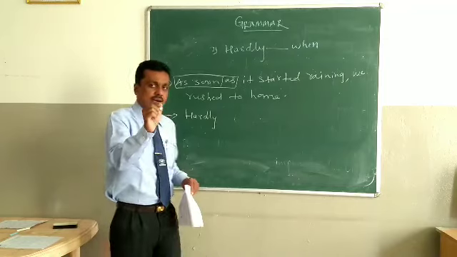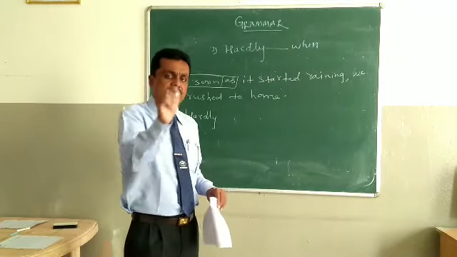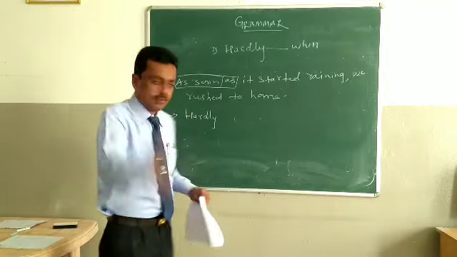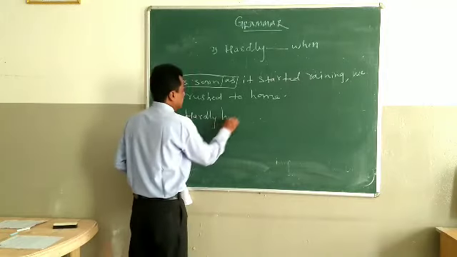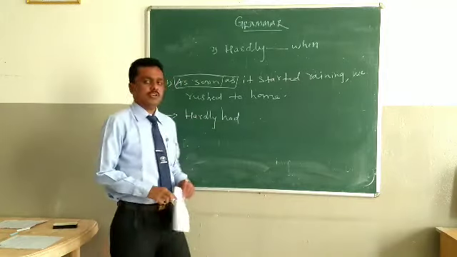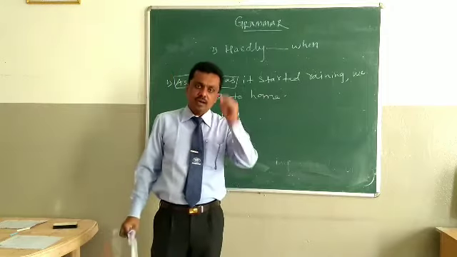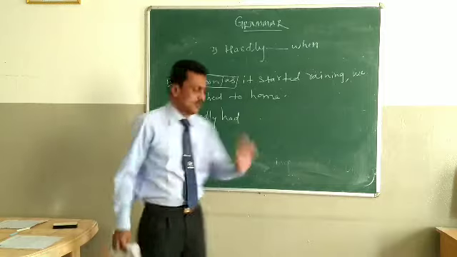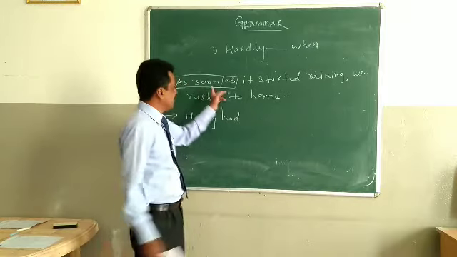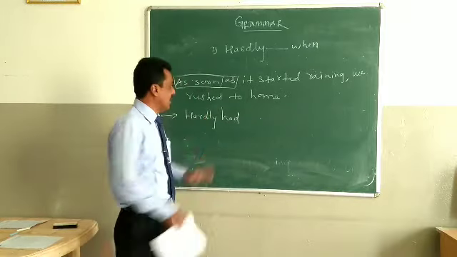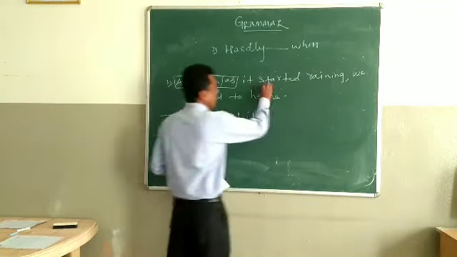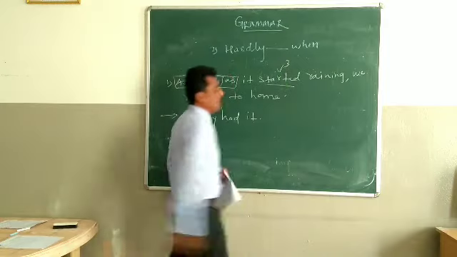After hardly, always remember you have to use had. Hardly had. After hardly, without failing, you have to use had. So in place of as soon as, we have taken hardly had. Now we have to take V3 of the verb.